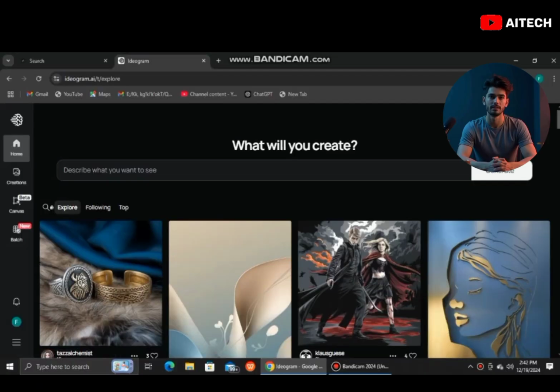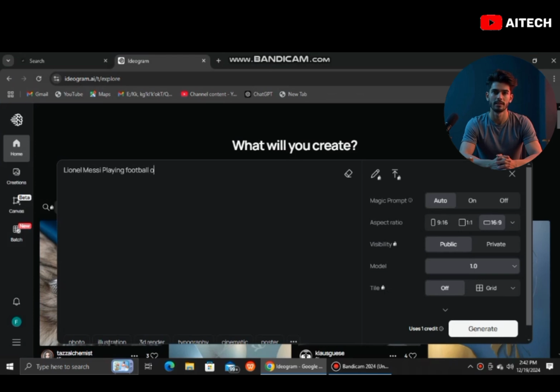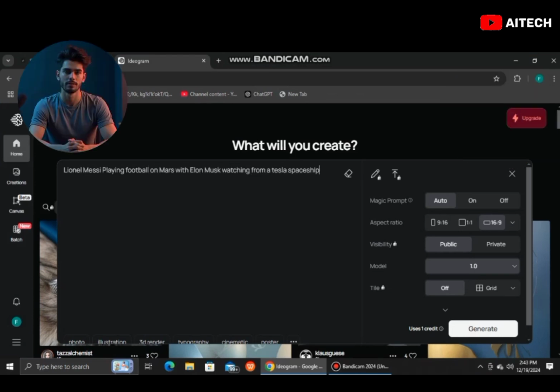All we need to do here is to get our images. We can get them from any image-generating AI tools, but we are using Ideogram. Let me just enter a text prompt: Lionel Messi playing football on Mars with Elon Musk watching from a Tesla spaceship. But take note that this prompt is just a litmus test.